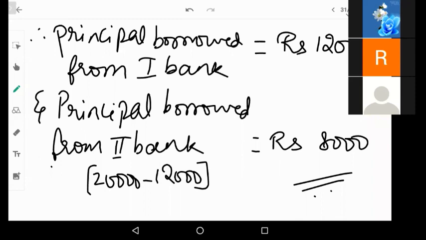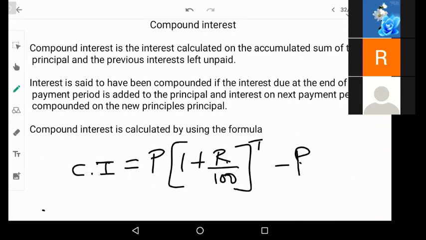Okay, good. Now that was the simple interest concept. So we have completed the simple interest concept. Now the next concept under this chapter is compound interest. In compound interest, the interest is calculated on the accumulated sum of the principal. In simple interest, we were only calculating on the principal amount. Directly we will calculate the interest percentage for any number of years that is given.